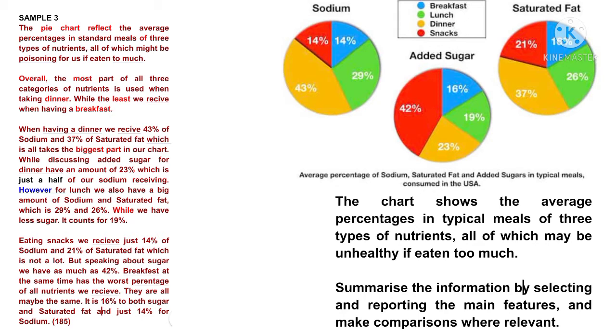Discussing added sugar, dinner has an amount of 23%, which is just half of our sodium intake. However, for lunch we also have a big amount of sodium and saturated fat, which is 29% and 26%. While we have less sugar, it counts for 19%. Eating snacks we receive just 14% of sodium and 21% of saturated fat, which is not a lot. But speaking about sugar, we have as much as 42%.